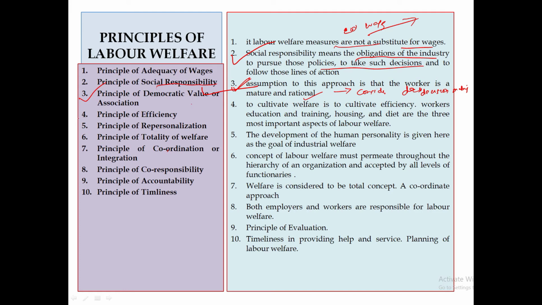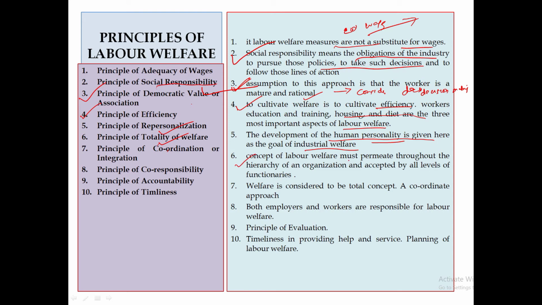Now, principle of efficiency. This theory believes that to cultivate efficiency, worker education and training, all those which we have read earlier in the concept. Now, principle of repersonalization. The development of human personality is given as the goal of industry. You will have some development programs. Let's say when you are given lots of facilities, then there is a development of human personality also. Yes or no?